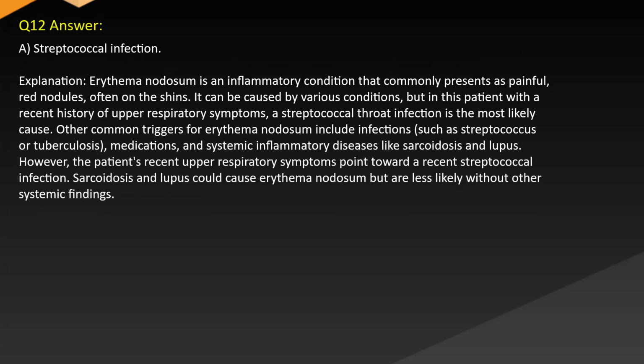Answer A. Streptococcal infection. Explanation: erythema nodosum is an inflammatory condition that commonly presents as painful red nodules, often on the shins. It can be caused by various conditions, but in this patient with a recent history of upper respiratory symptoms, a streptococcal throat infection is the most likely cause. Other common triggers for erythema nodosum include infections such as streptococcus or tuberculosis, medications, and systemic inflammatory diseases like sarcoidosis and lupus. However, the patient's recent upper respiratory symptoms point toward a recent streptococcal infection. Sarcoidosis and lupus could cause erythema nodosum but are less likely without other systemic findings.